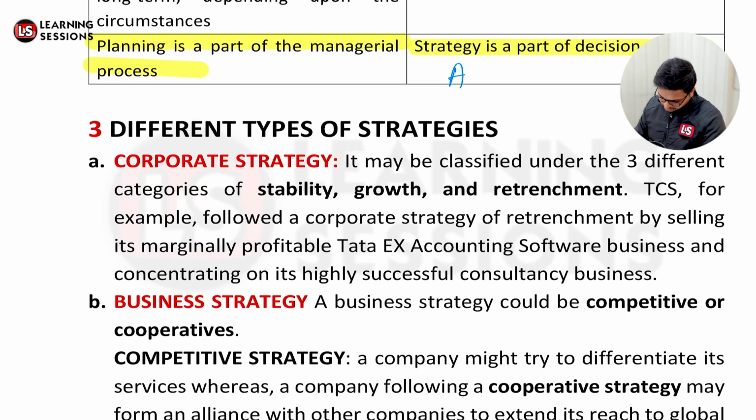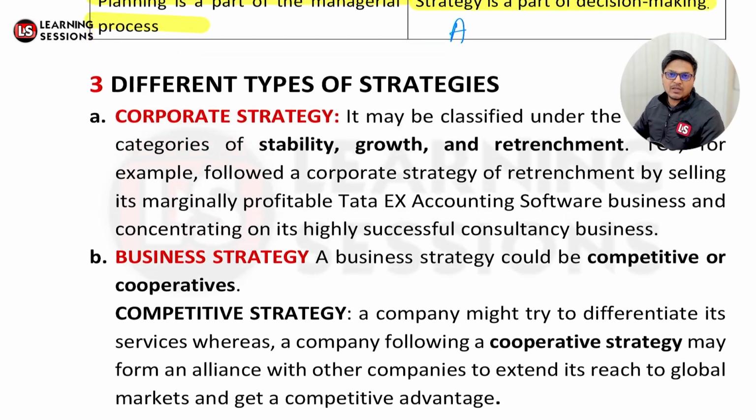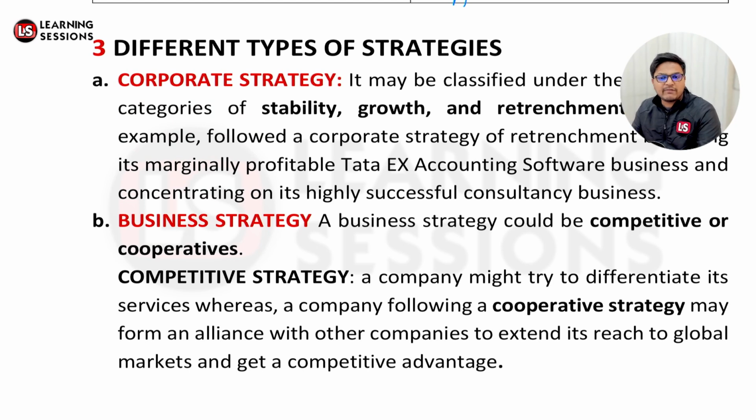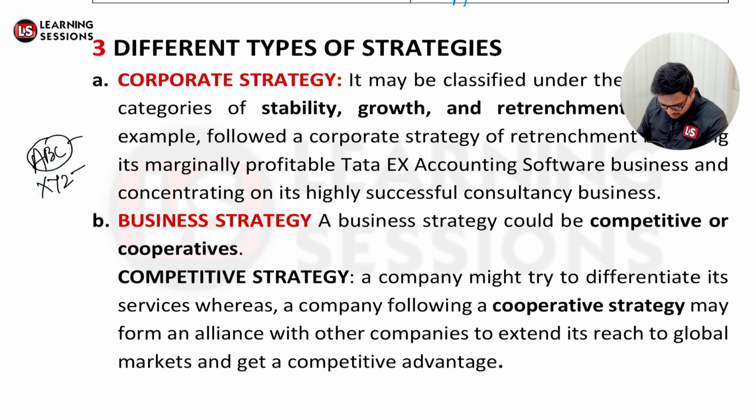Now come back over here. It's related to business strategy. Business strategy could be competitive or cooperative. When we talk about competitive strategy, it means that we want to differentiate our products from our competitors' products. And cooperative strategy means forming an alliance. Let's say different companies, A, B, C and XYZ, have different products, and now they have an alliance that they'll work together. That's a cooperative strategy under the business strategy. Whereas if ABC wants to differentiate its product from XYZ, that will be a competitive strategy.